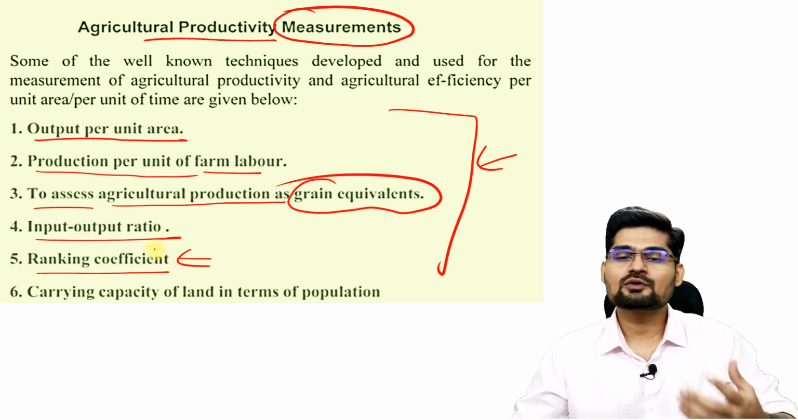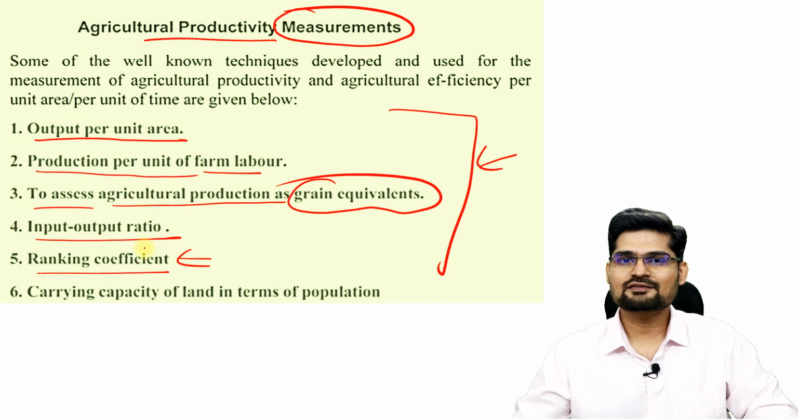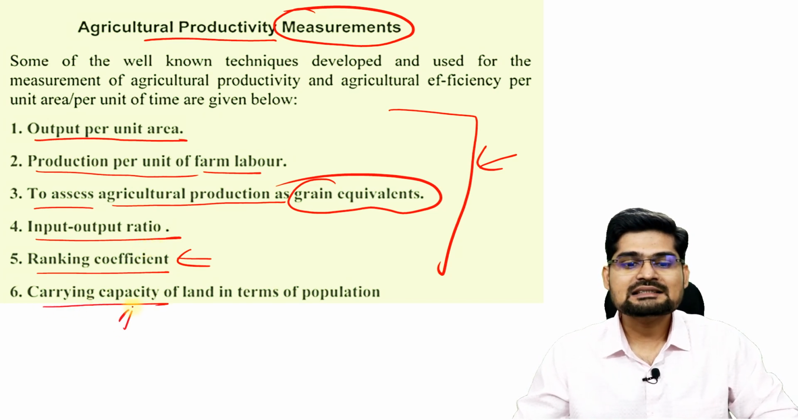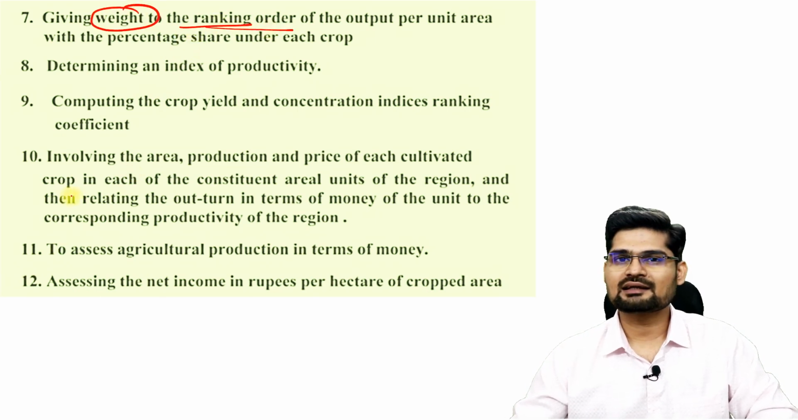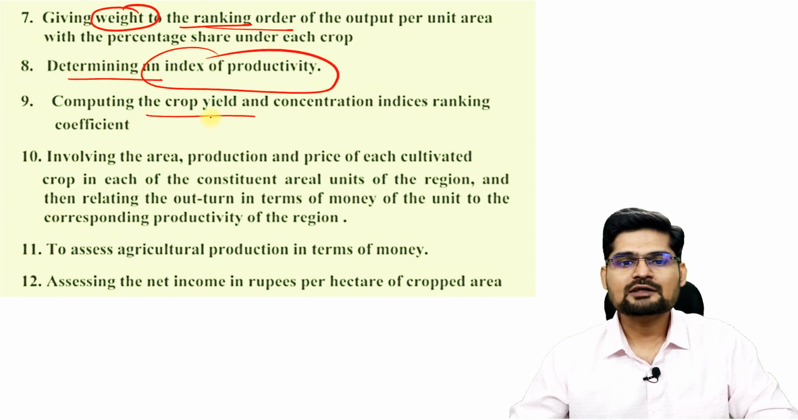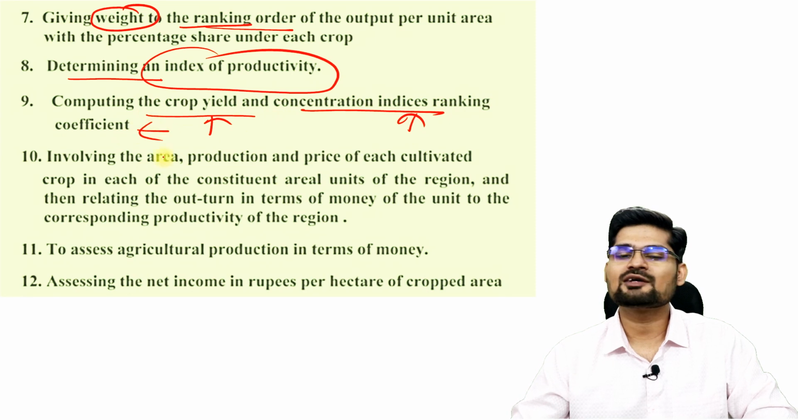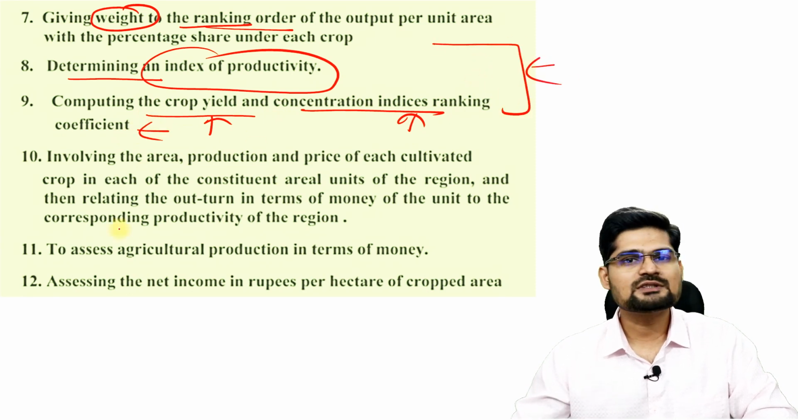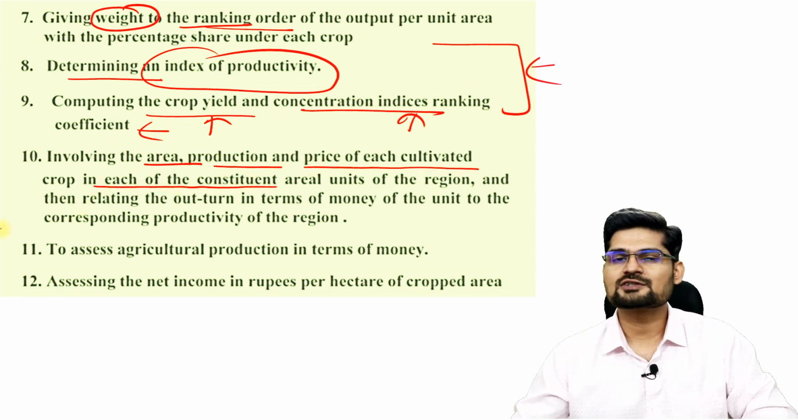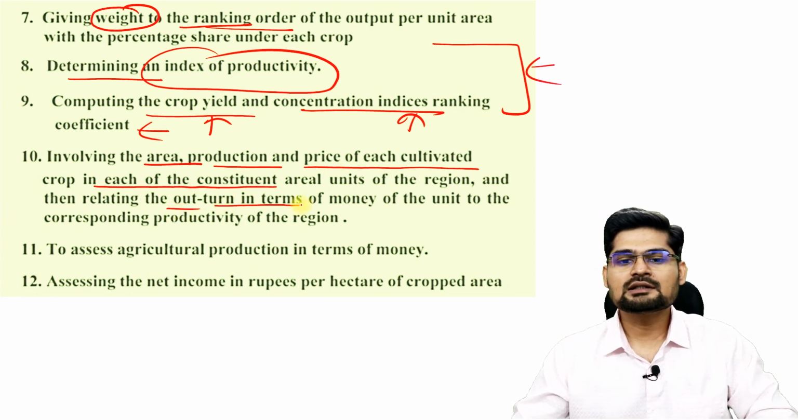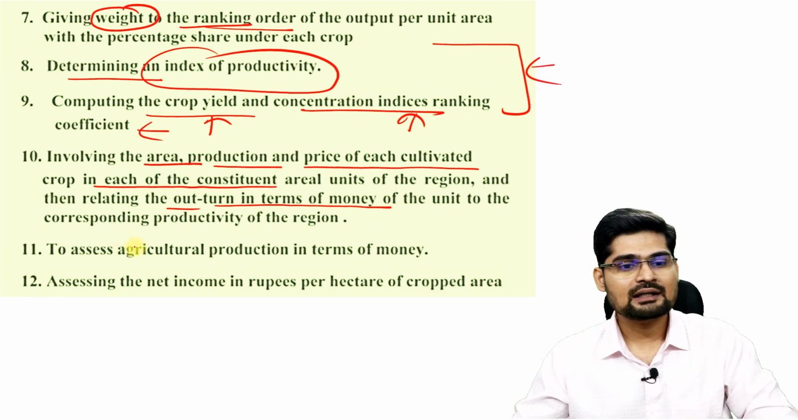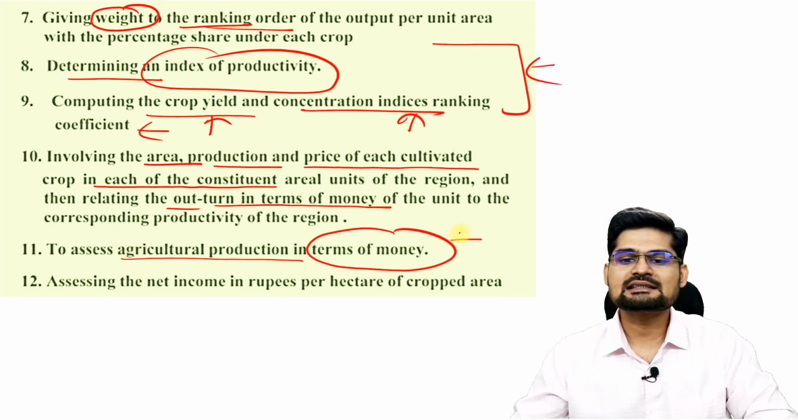Ranking coefficient, if you know how to rank and do coefficient analysis of this in statistical tools. Then carrying capacity analysis you can do. Further, giving weight, so this is weightage with ranking, that ordering you can do, right? Determining an index of productivity and computing the crop yield and concentration indices and ranking coefficient. So these are purely statistical tools, right? Then involving the area, production, and price of each of the cultivated crops in each of the constituent area units, right? Specific crops in specific units, and look into their outturn in terms of money. That's what you can equate. To assess agricultural production in terms of money is also something that can be done.